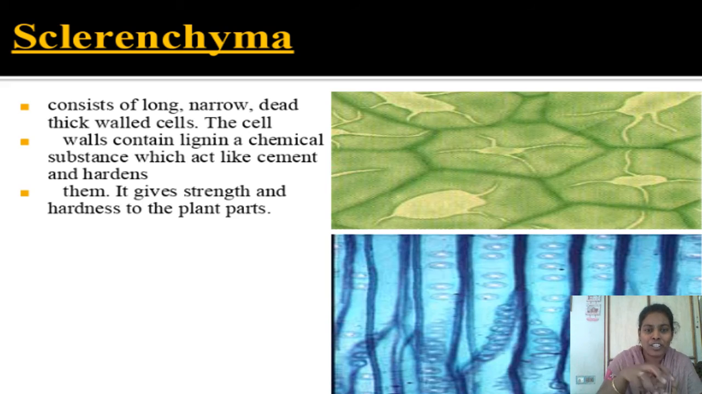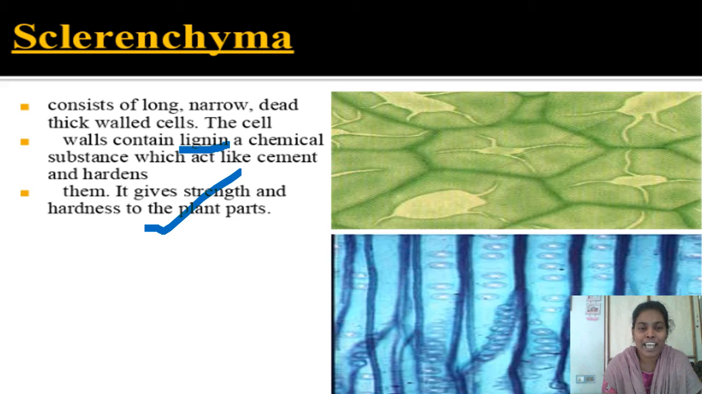Have you seen the external structure of a coconut? The husk of the coconut is made up of sclerenchymatic cells, which are dead cells. They contain a thick wall. This thick wall contains one chemical substance, which is lignin. Lignin acts like cement, and it makes the tissue more hard. Because of this hardness, sclerenchyma tissue gives mechanical strength and hardness to the parts of a plant.